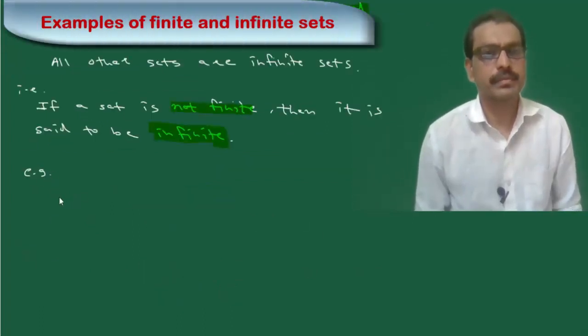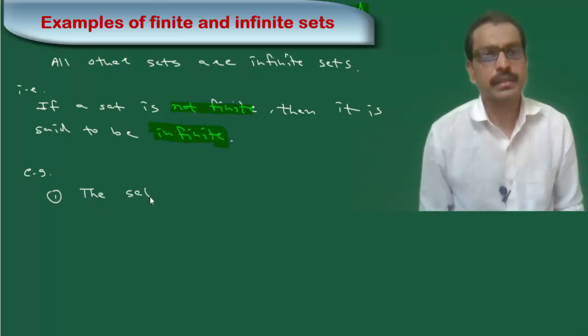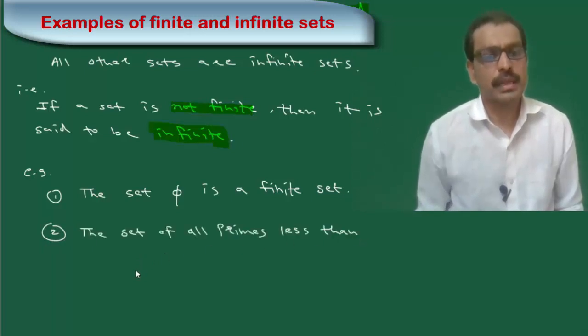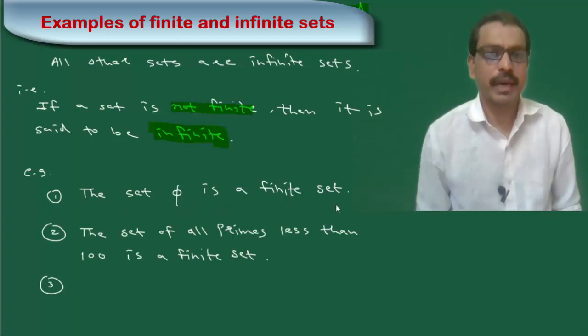For example, first, the empty set phi is a finite set.